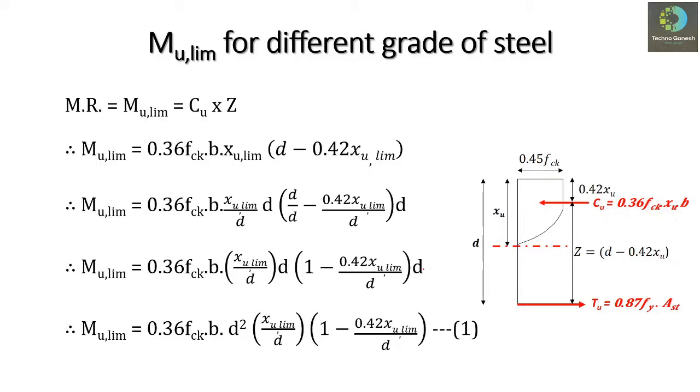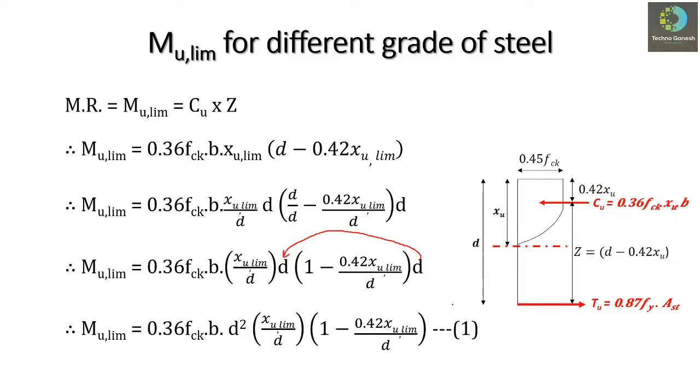Just what we did, we have taken this d here, so that we have got this relation: 0.36 fck b d square into Xu limiting by d into bracket 1 minus 0.42 Xu limiting by d. Let us consider this equation as equation number 1.